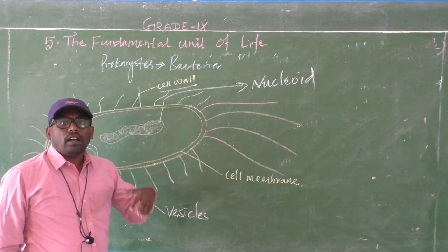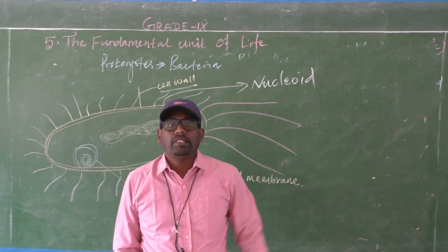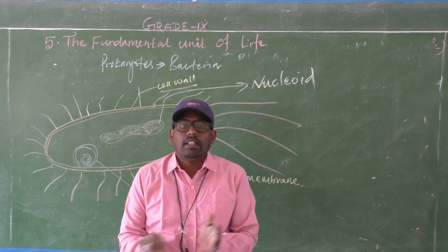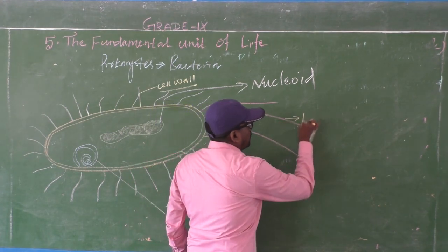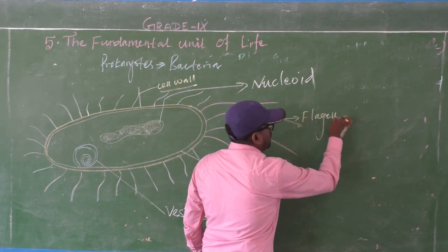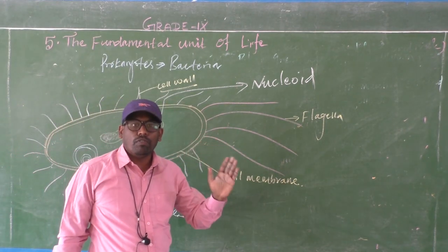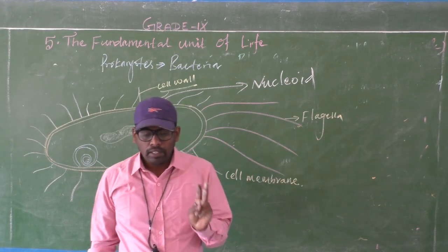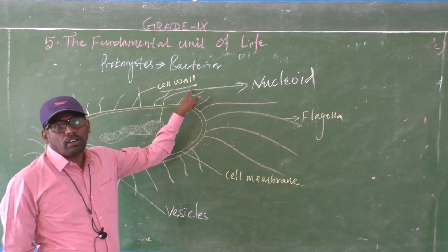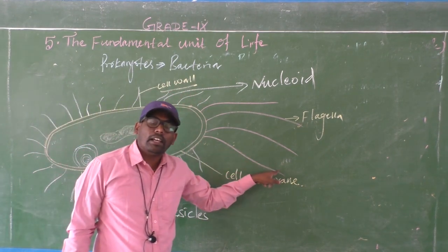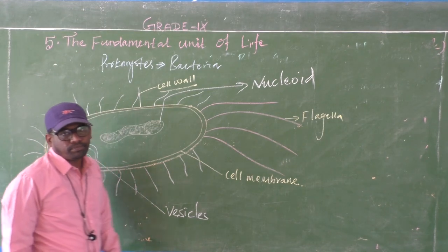And what is the character of the animal? Only animals can move from one place to another. So the bacteria also move from one place to another with the help of flagella. Flagella is a hair-like structure. So it shows two characters: the plant character, the presence of cell wall, and the animal character, moving from one place to another with the help of flagella.